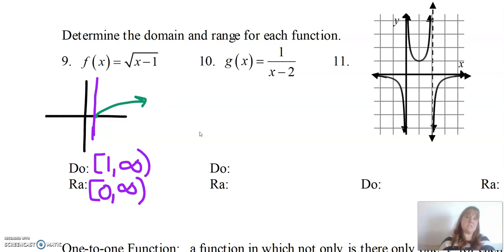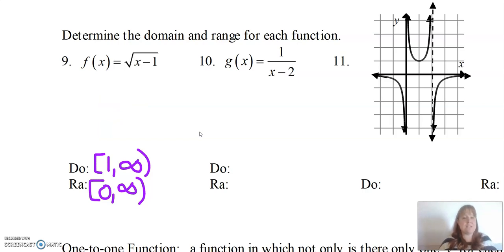Now, the range is easiest to find with the graph, but the domain we could have found without the graph. In fact, remember, there are two things that are illegal in math. We cannot divide by 0, and we can't take the square root of a negative number. So to find the domain, we always ask, what would be illegal here? Well, it doesn't have any division, so that's not an issue. So let's think about what would make this a negative number. I cannot put in an x that's going to give me the square root of a negative number.